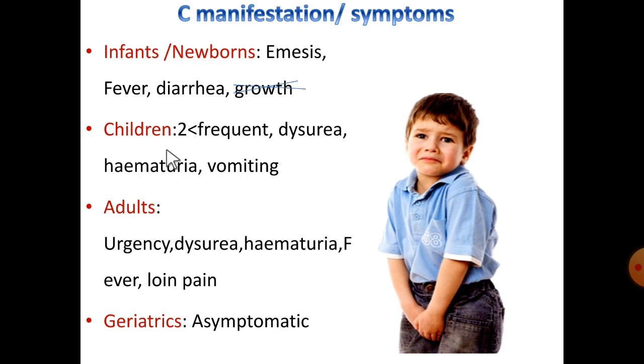In case of children who are more than 2 years, they will exhibit frequent urination, dysuria, hematuria, and vomiting. In case of geriatrics, these symptoms are considered asymptomatic because due to old age, these symptoms are normally present. We cannot differentiate these symptoms from urinary tract infection.